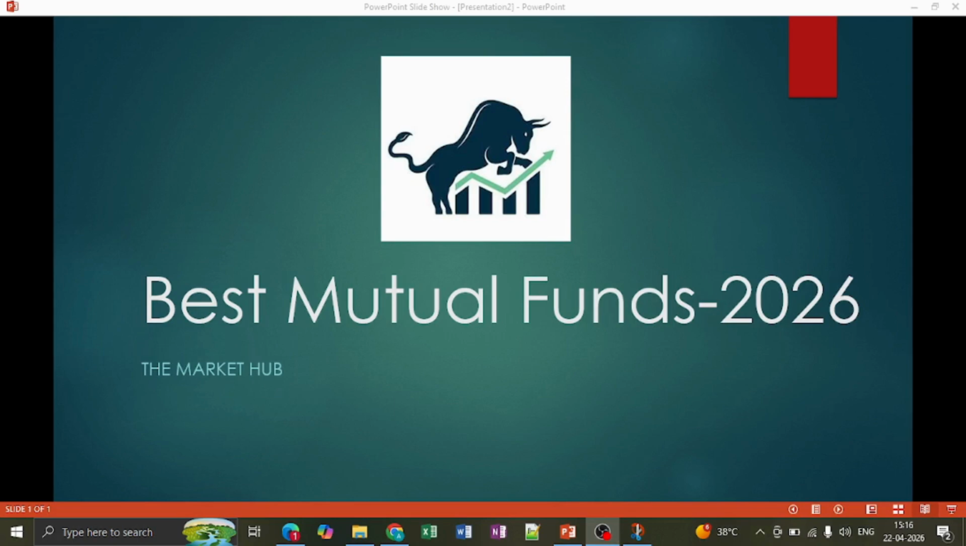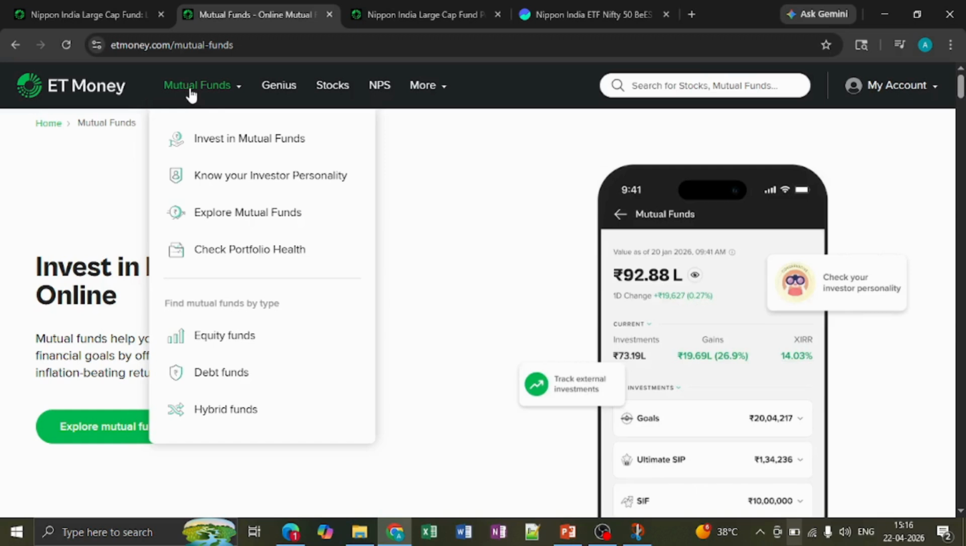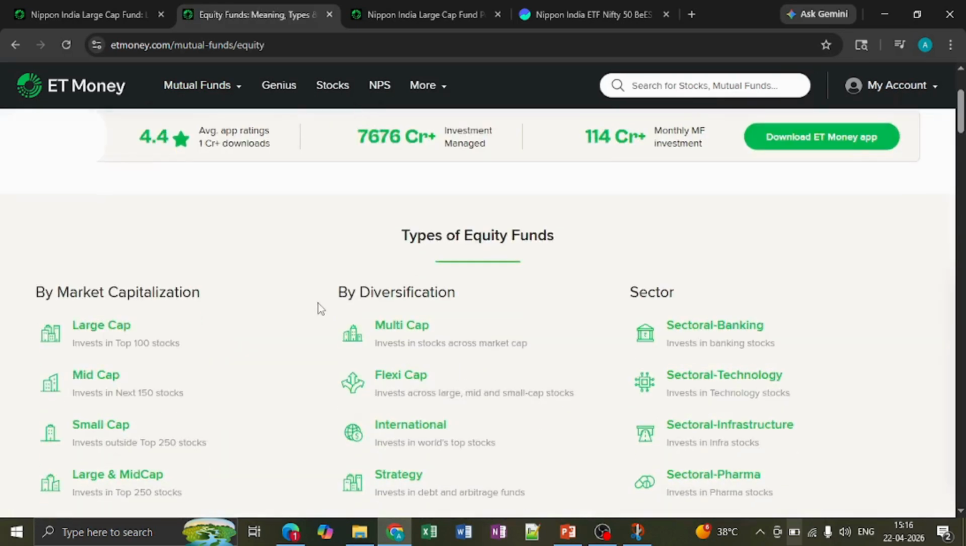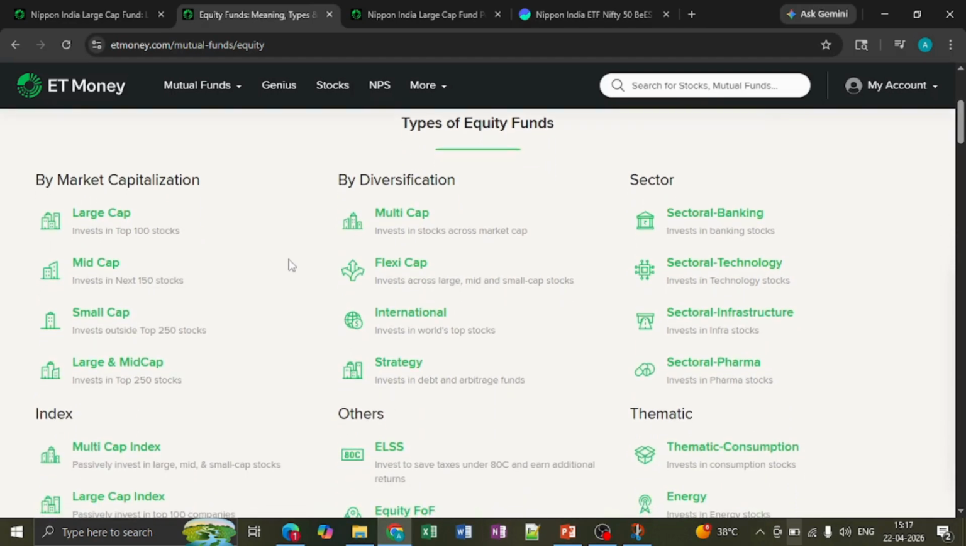So in today's video, I'll be using ET Money for checking the mutual funds across different categories. So let's go to ET Money, and if you just see the mutual fund drop down, you can select the equity funds. Here you will see different categories and types of equity funds. Today I'll be discussing large cap, mid cap, small cap, and also walk you through the flexi cap funds as well. I'll just give a brief for the beginners who are watching this video.